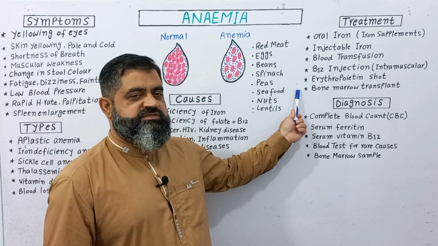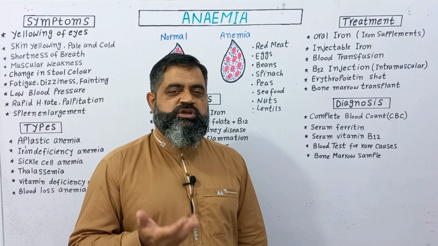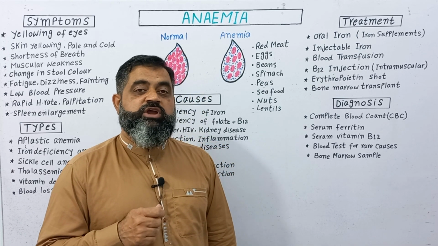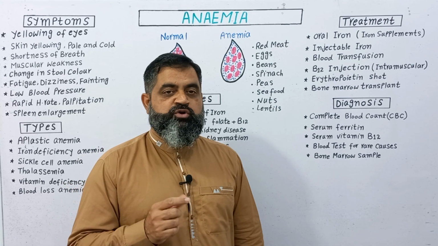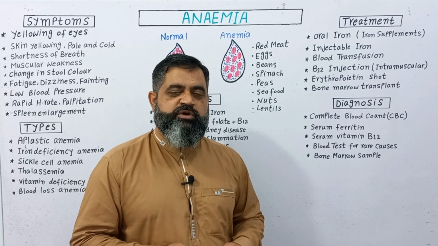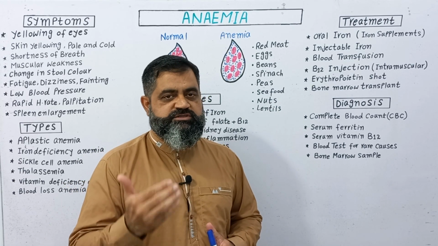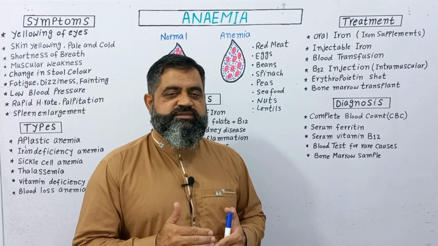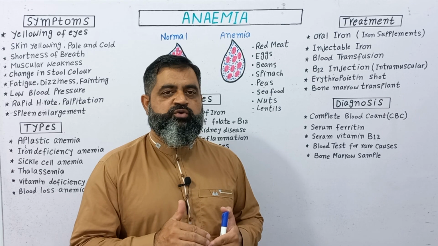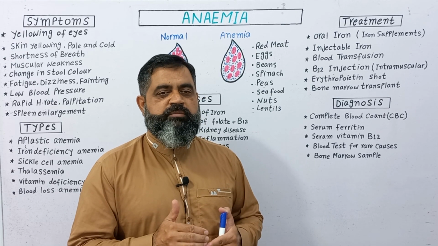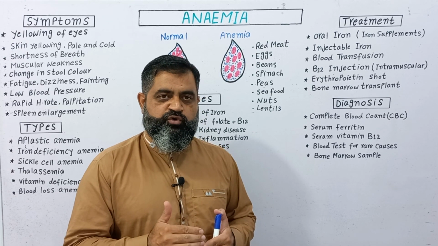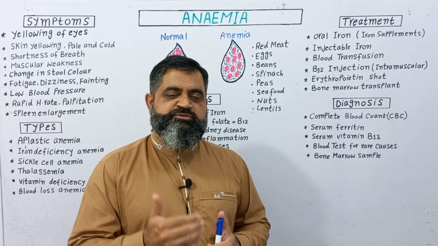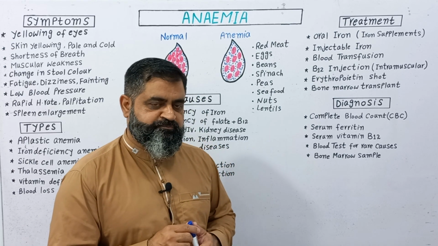In some severe cases like genetic diseases such as leukemia, thalassemia, sickle cell anemia, we have to perform a bone marrow transplant from a healthy donor, because blood cells are formed in the red bone marrow. Transplanting healthy bone marrow to a patient can help to overcome this problem.